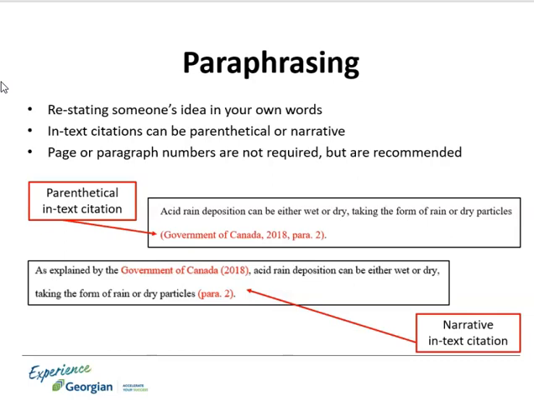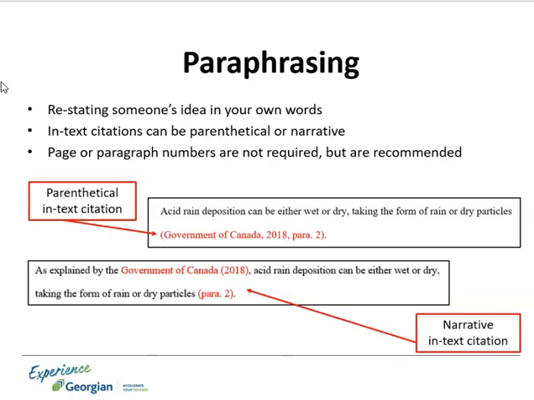In most cases, it is preferable to try and paraphrase information rather than quote it directly. By doing this, it shows that you understand what you have learned well enough to explain the information on your own. The method of citation for paraphrased information remains the same. It can take either a parenthetical or narrative form.